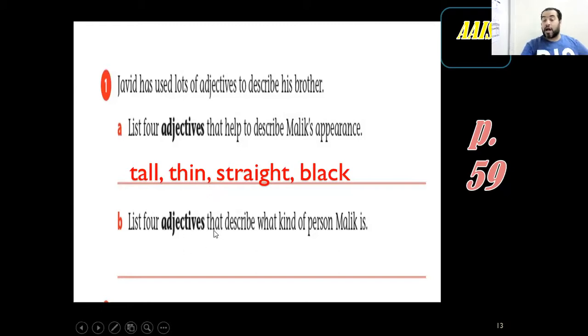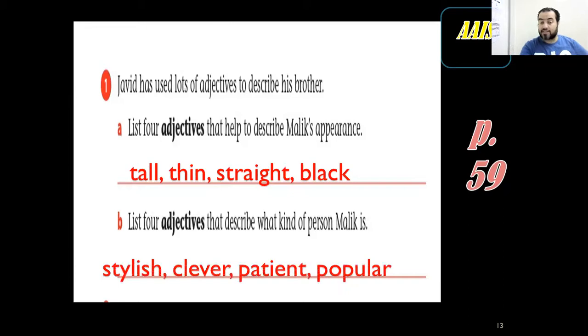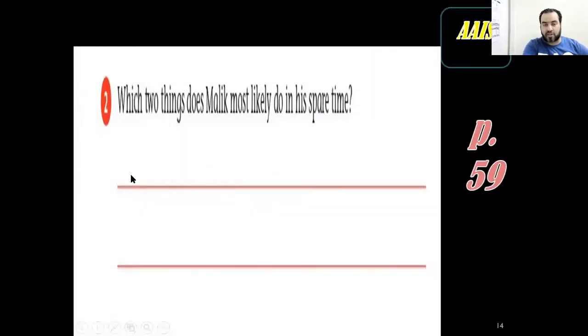While in B, I would like you to tell me, what type of person is he? What kind of person is Malik? So I said, he's stylish. He always wears good clothes in fashion. He's clever. You can't see whether a person is clever or not, though sometimes you say, oh, that man seems to be a genius. That person seems not to be that clever. But it's not always. He's a patient person. He can wait. He's popular. Many people know and love him, because we know the difference between popular and famous.